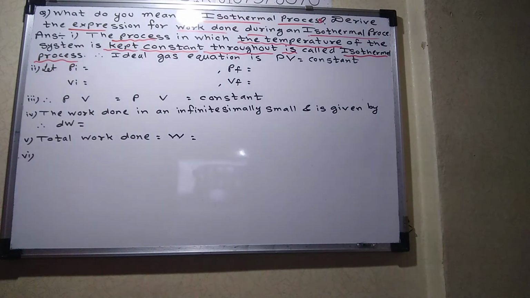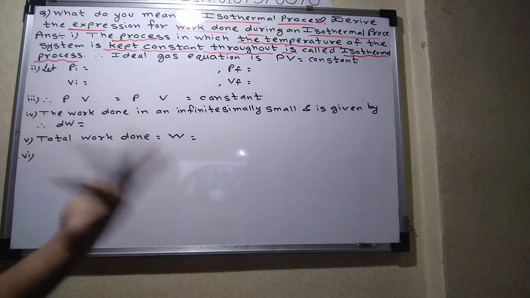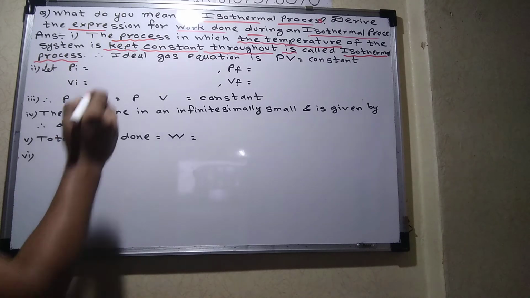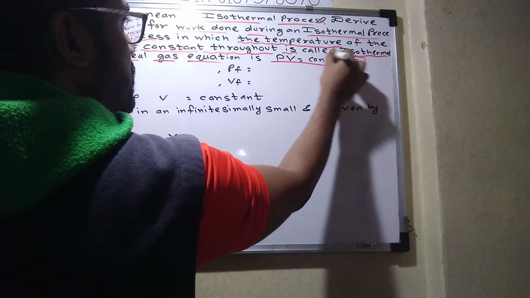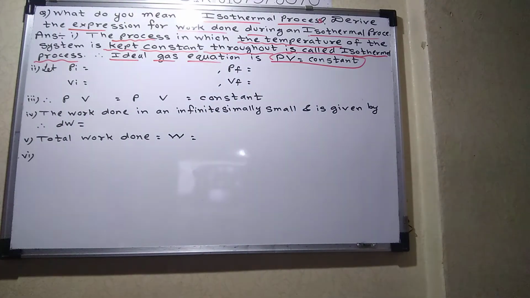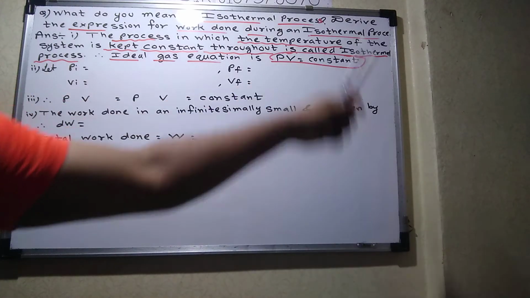Okay. And if you remember Boyle's law, what is Boyle's law? It states that pressure is inversely proportional to volume at constant temperature. So here Boyle's law is also satisfied. So I will say for the ideal gas equation, PV is also constant. Okay. The ideal gas equation for an isothermal process is PV always equals a constant.